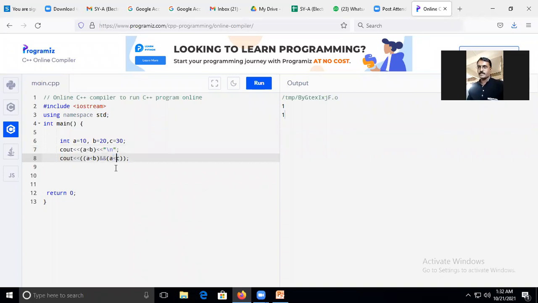Now check here. I will make one condition false: a is greater than c. This condition is false. So now here it will return 0. Are you getting this? Yes, sir.